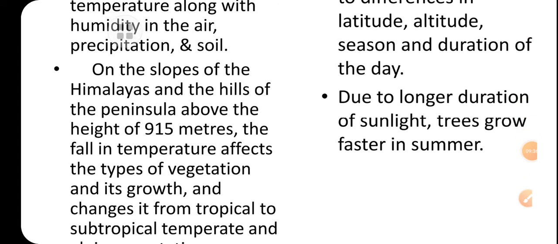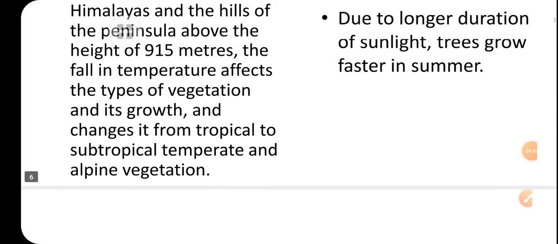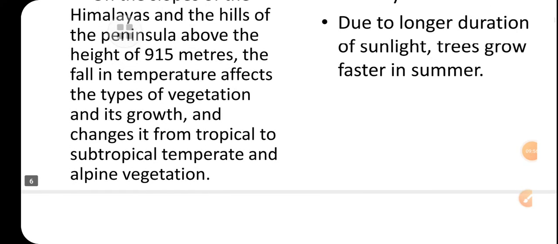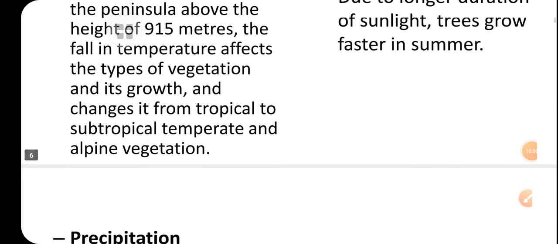Due to the longer duration of sunlight, trees grow faster. As you see in the summer season, all around us we get greenery, because the land gets all the factors we discussed in climate, so at that time the vegetation grows faster.